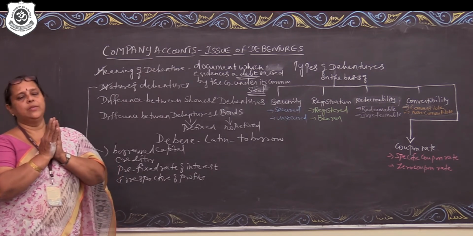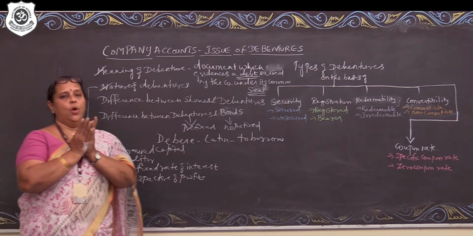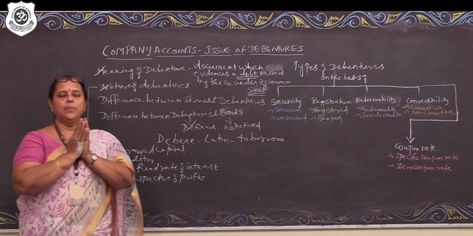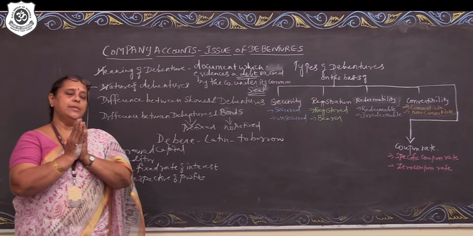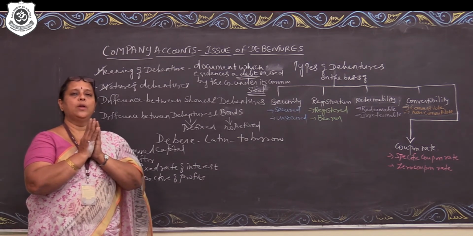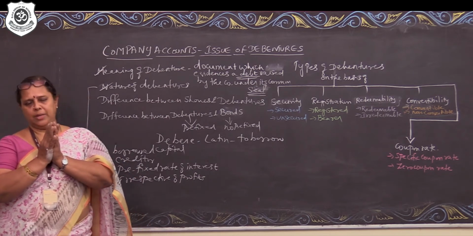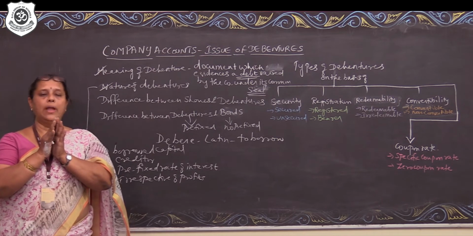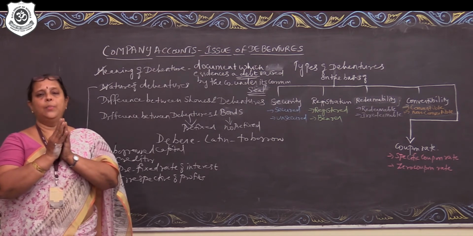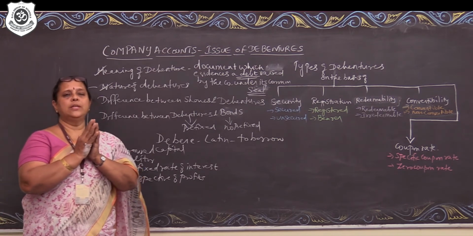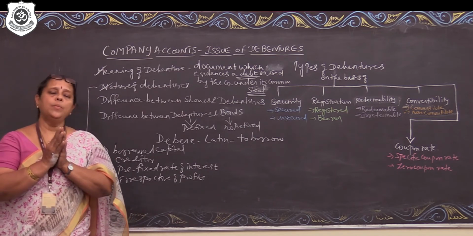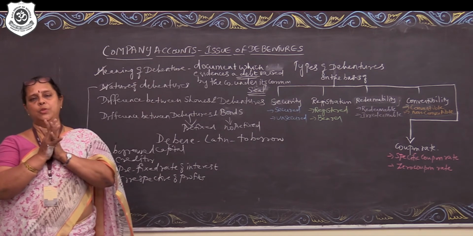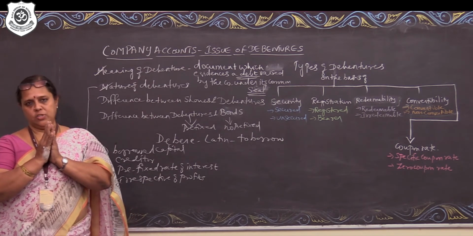So that is the basic difference between debenture and bond. Debentures carry a prefixed rate of interest, bond doesn't carry a prefixed rate of interest. Debentures are by and large issued by corporates, joint stock companies, while bonds by and large are issued by government and government mechanism. For example, treasury bills. Treasury bills are issued by Reserve Bank of India on behalf of the government of India. So these are the basic differences between bond and debentures.